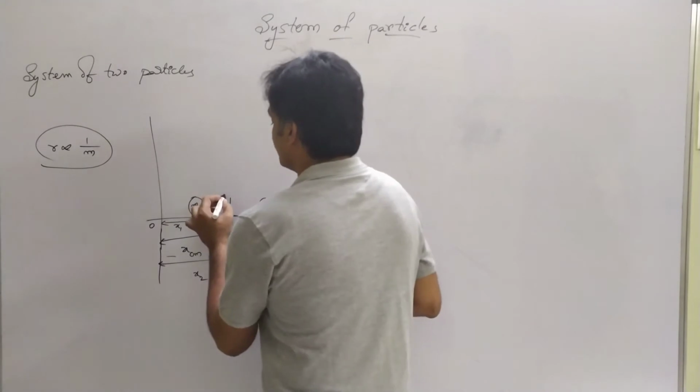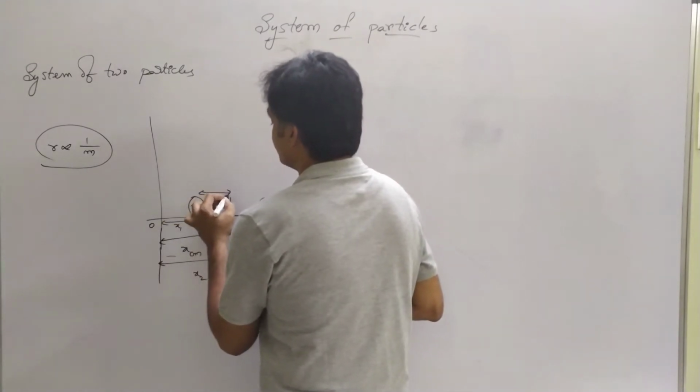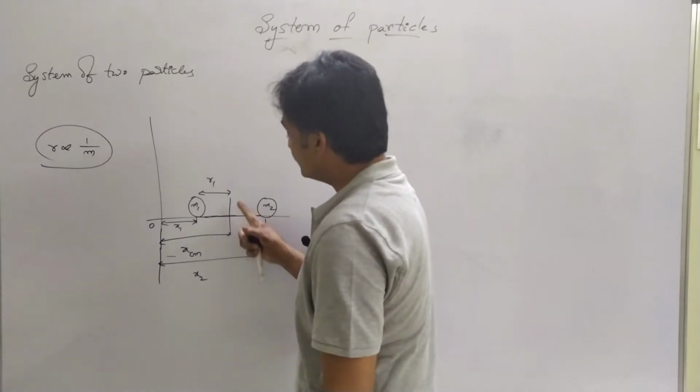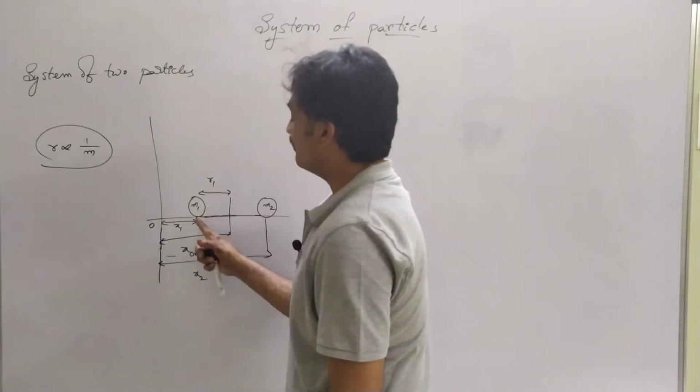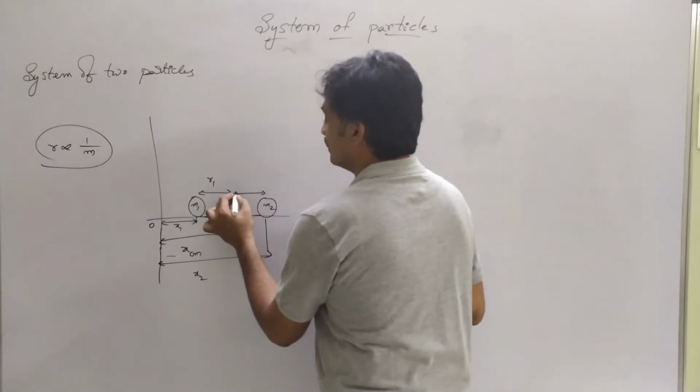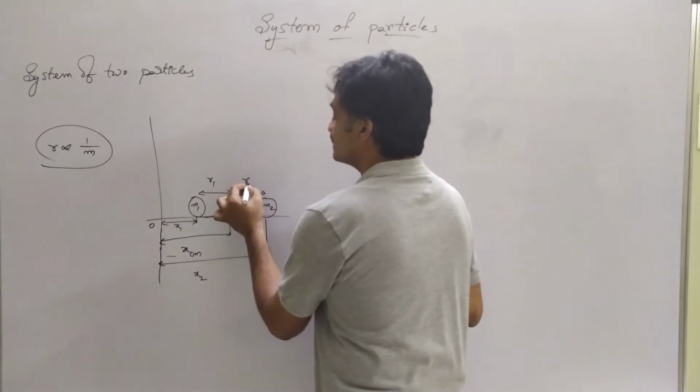From the center of mass point, m1 is at a distance of r1. From this xcm, m1 is at a distance of r1, and from this xcm, m2 is at a distance of r2.